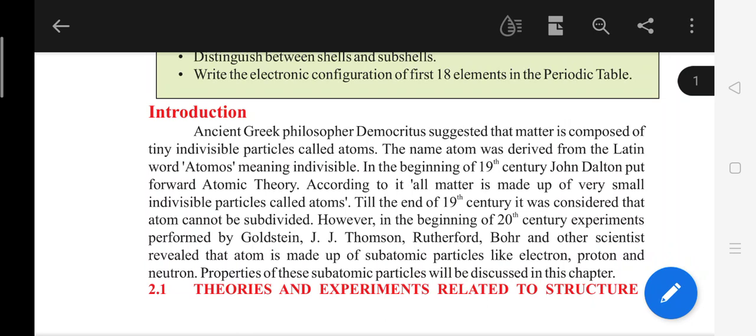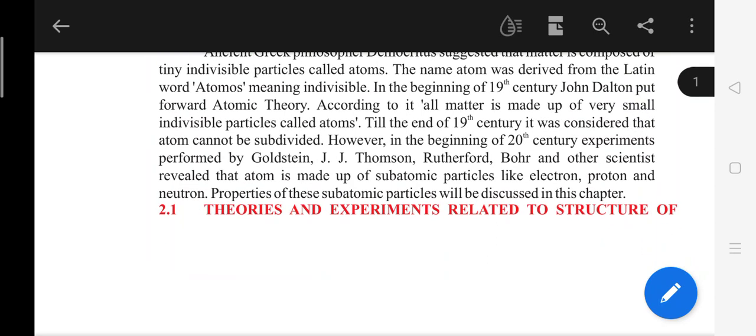However, in the beginning of 20th century, experiments performed by Goldstein, J.J. Thomson, Rutherford, Bohr, and other scientists revealed that atom is made up of subatomic particles like electron, proton, and neutron. Properties of these subatomic particles will be discussed in this chapter. And from the introduction, we have to only learn the dates and history and names of the scientists who give the introduction and who give the early statements about atom.